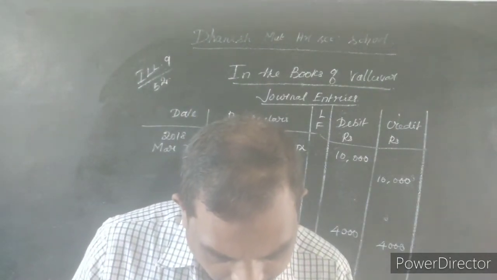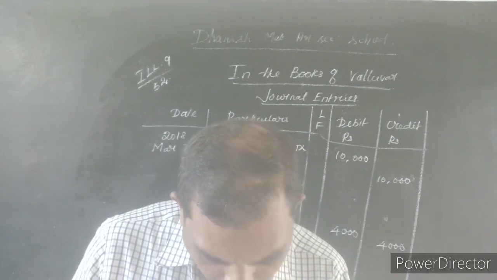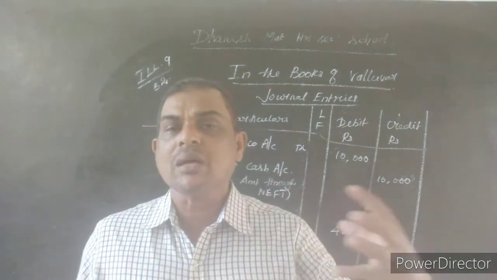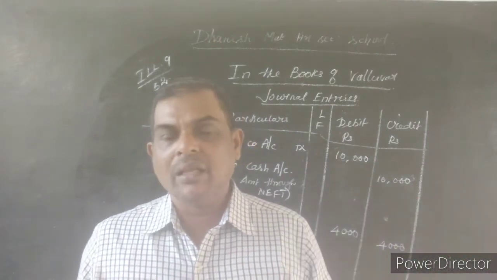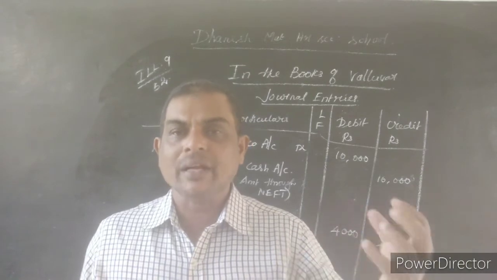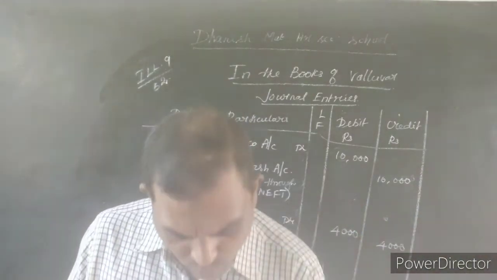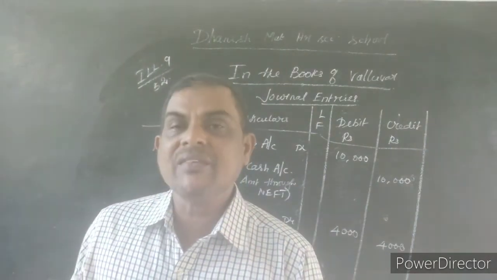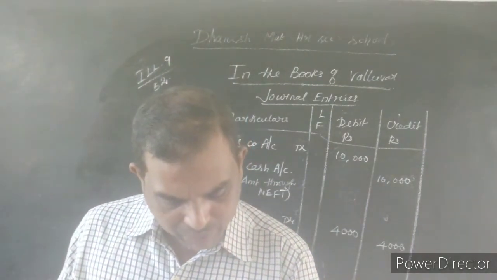A and company deposited the amount due in cash deposit machine. I sold some goods to A. Now A is paying the amount to me through cash deposit machine, that is bank. So I am receiving the cash through bank.